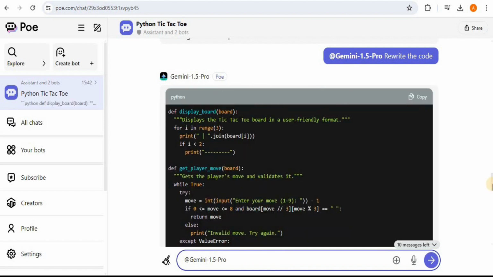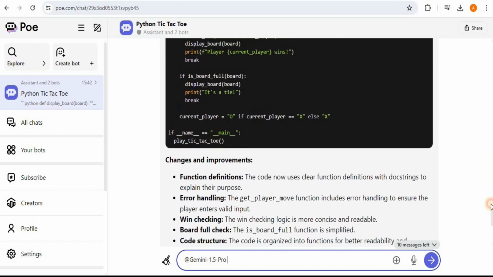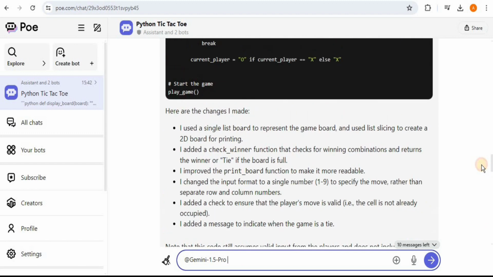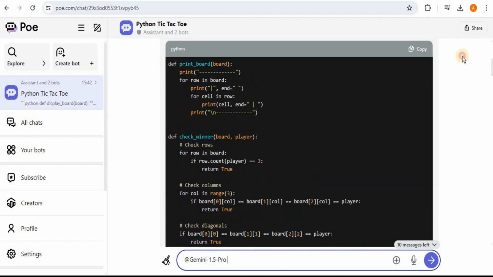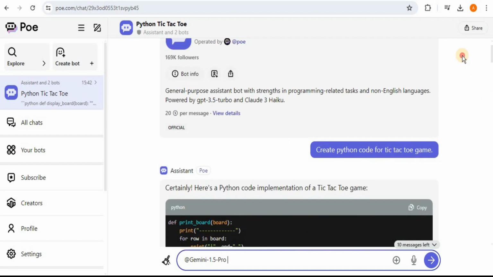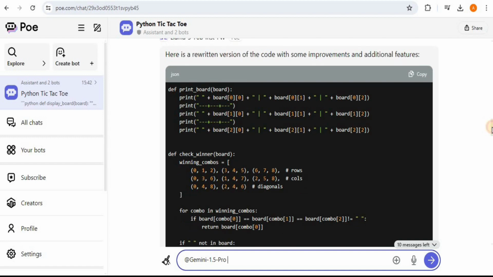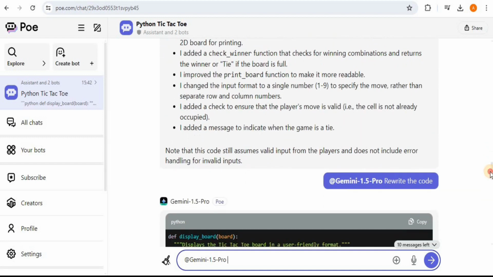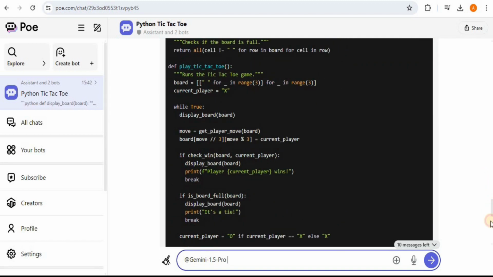Alright, so the response is generated and here is the tic-tac-toe game version provided by Gemini 1.5 Pro. Here is the version provided by the Llama 3 70B model and here is the version for the GPT 3.5 and Claude 3 Haiku. So you can always go ahead and compare the three codes which are provided by the three different models, and whichever you find the best, you can use it wherever you need.